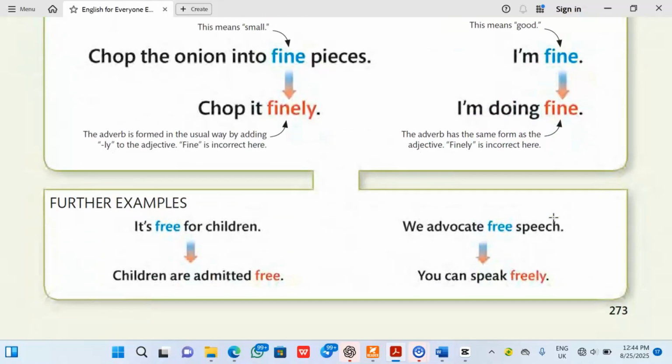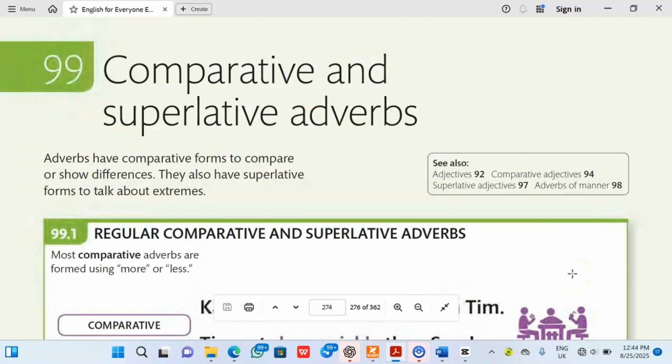Let's look at a further example. It's free for children. Children are admitted free. So in it's free for children, that is an adjective. In children are admitted free, that is an adverb. We advocate free speech, that is an adjective. You can speak freely, that is an adverb.